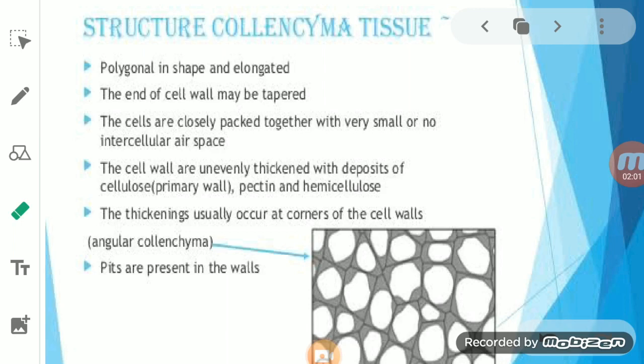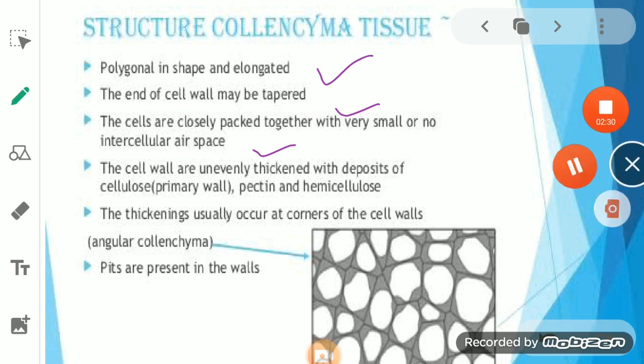Now we will see the structure again. We will revise the structure. It is polygonal in shape as well as elongated. It can be of variable shape, students. The end of the cell wall may be tapered just because of the presence of pectin. The cells are closely packed with very small or no intercellular spaces. You know that in collenchyma there are no intercellular spaces because of the deposition of pectin.